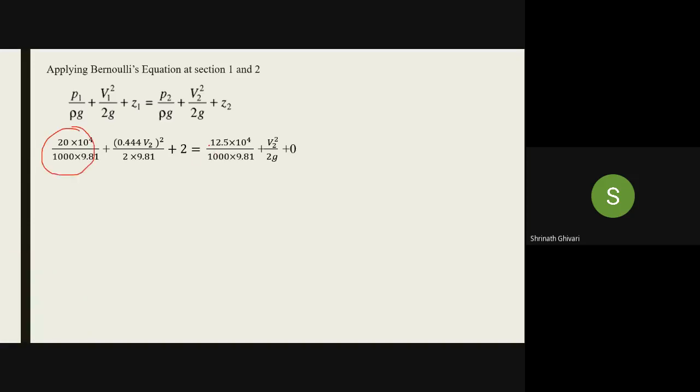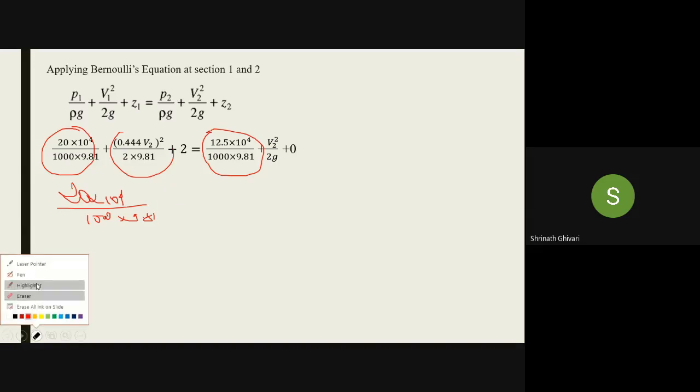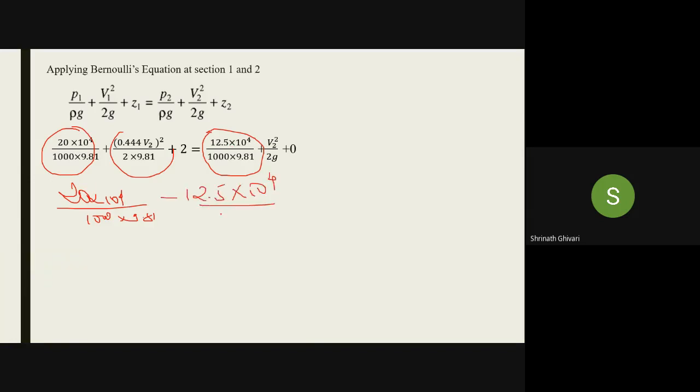What you do is, this minus this first. You get 20 into 10 raised to 4 divided by 1000 into 9.81, plus 2, minus 12.5 into 10 raised to 4 divided by 1000 into 9.81, plus 2.